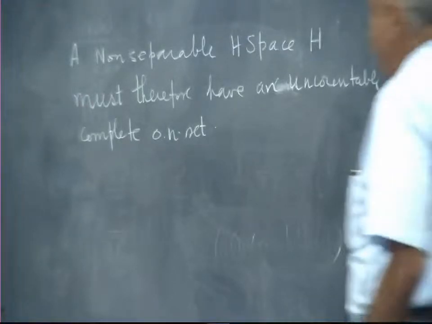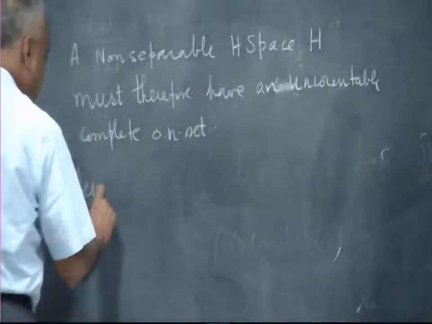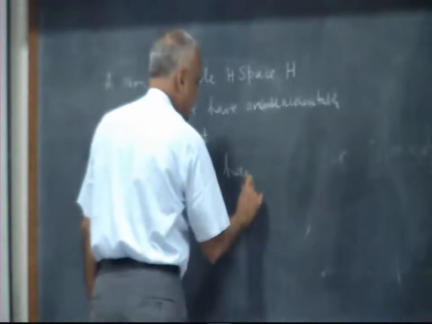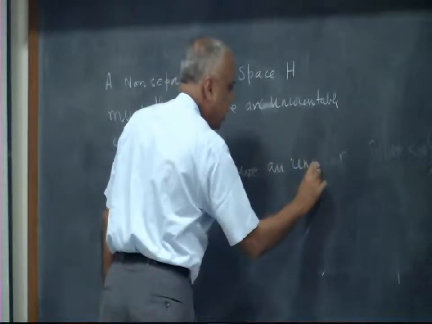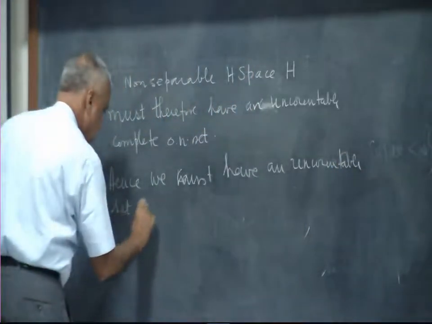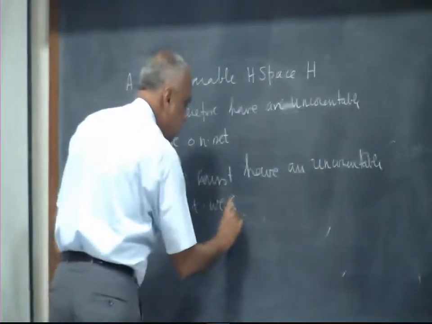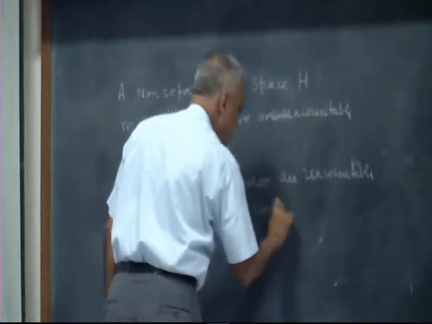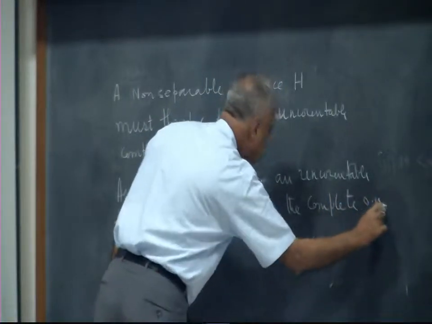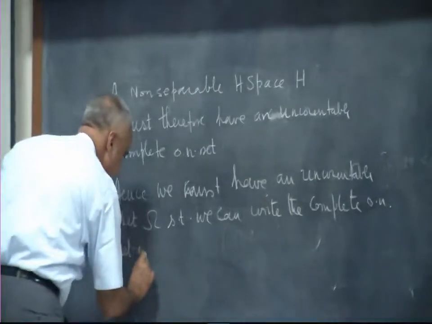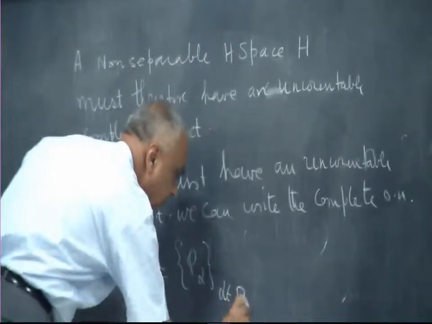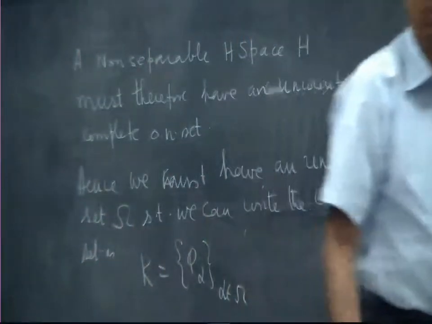So hence we must have an uncountable set omega such that we can write the complete orthonormal set as K equal to phi alpha, where alpha runs through an index set which is uncountable.